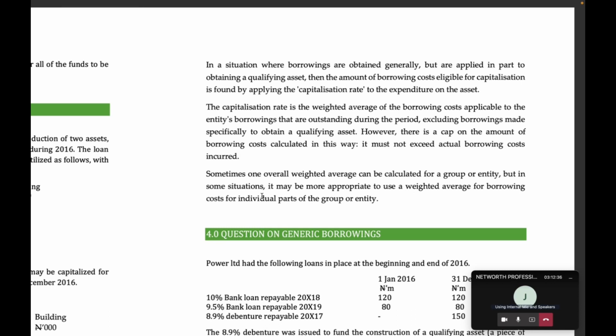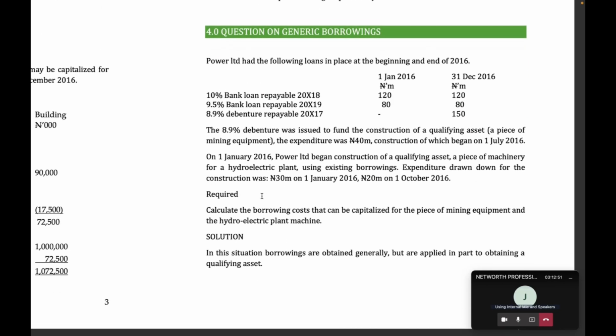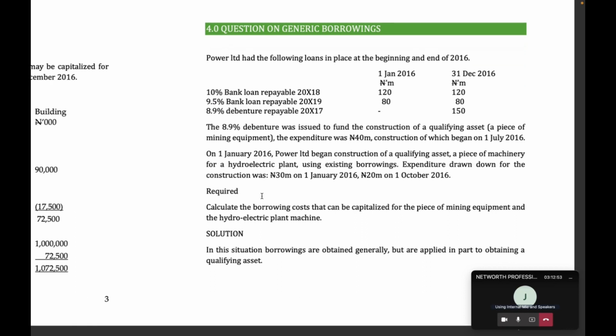So that's the main thing there. When you are using a pool of funds or pool of borrowing to finance a singular asset, then the interest rate you use is a capitalization rate. So let's look at this question to address that. So this question says that Power Limited had the following loans in place at the beginning and end of 2016.